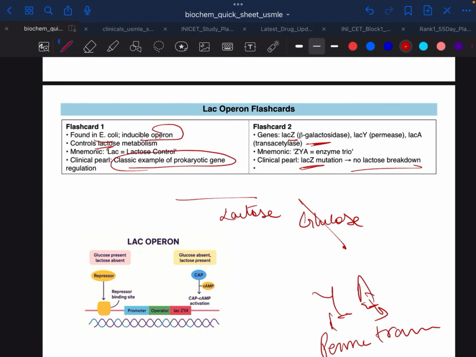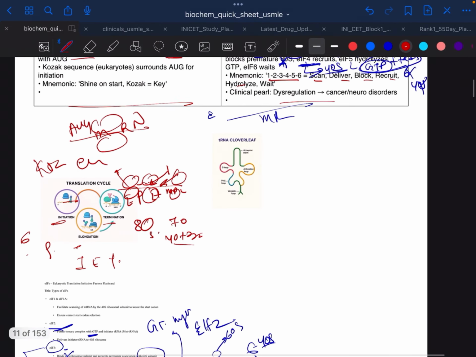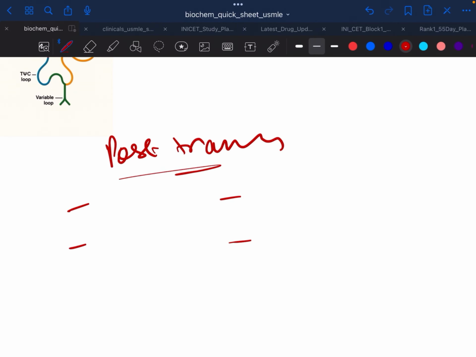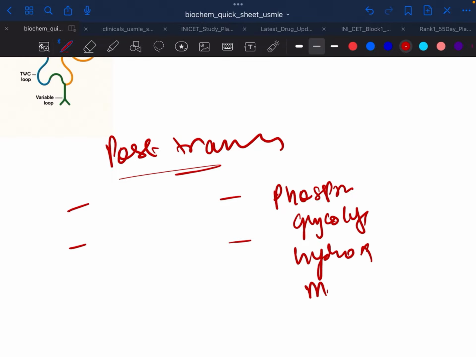So that's it, guys. One more thing I have to say: what is frequently asked from translation is not the steps but post translational modification. They mix some four options and ask which is not translation, or they can ask an assertion reason question. So for post translational modifications, you should learn every name: phosphorylation, glycosylation, anything which is added like hydroxylation, methylation, acetylation, and ubiquitination.